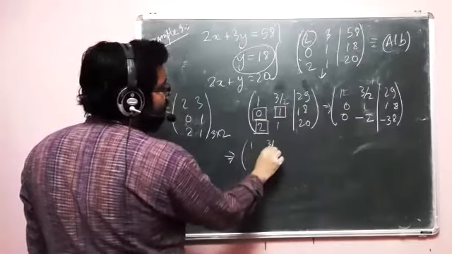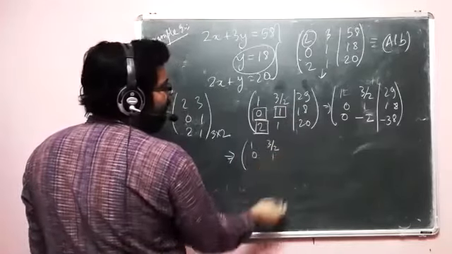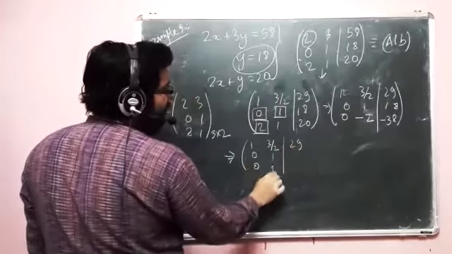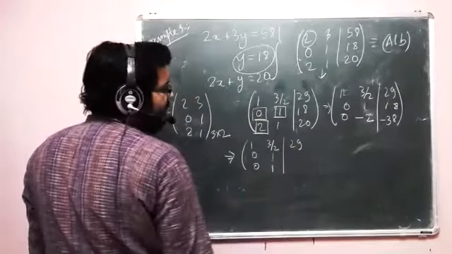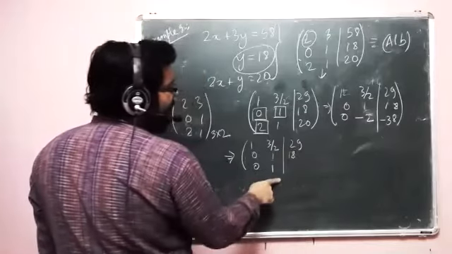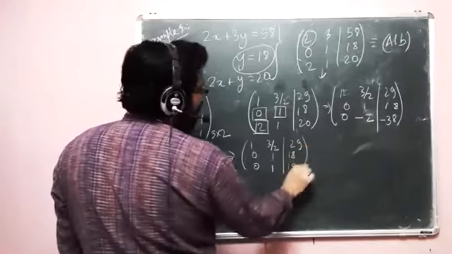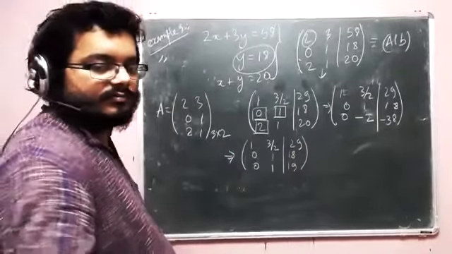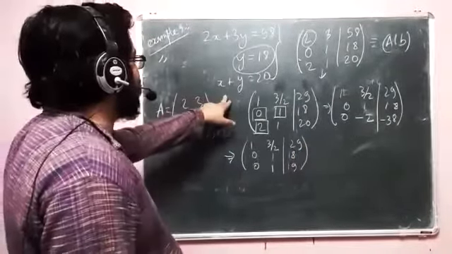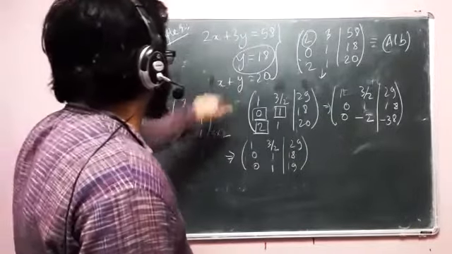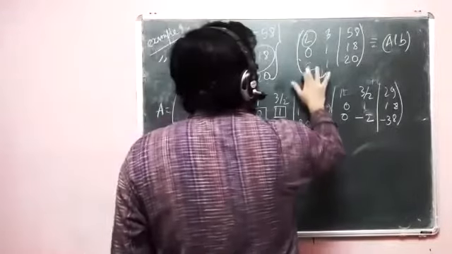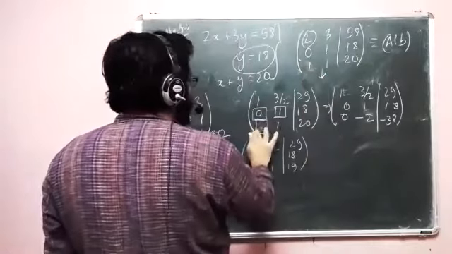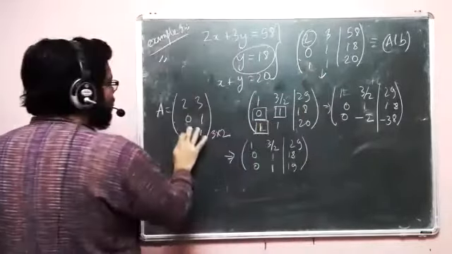1, 3 by 2, 0, 1, 29, 0, sorry, 1. This is 18. So if I divided mine by minus 2, this is 19. Sorry, this is x plus y equal to 20. Sorry. So this is 1 from the very start. Okay. So this one is 1. This one is also 1.